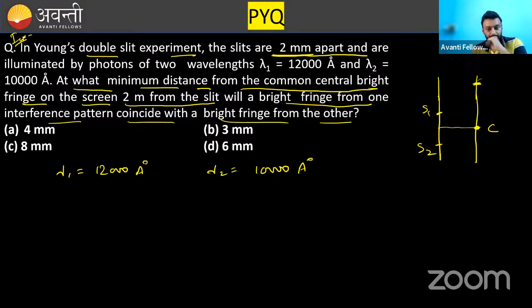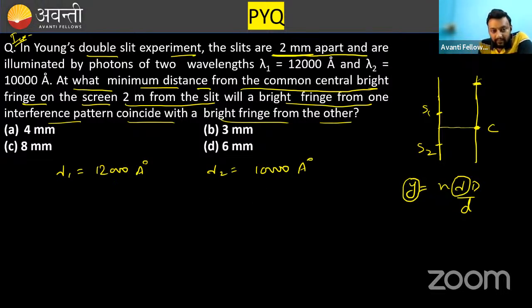So listen. The position of maxima is n lambda D by d. This is the position of maxima. You can see that if lambda is more, the position will also be on the higher side.